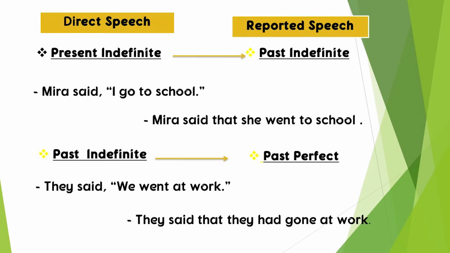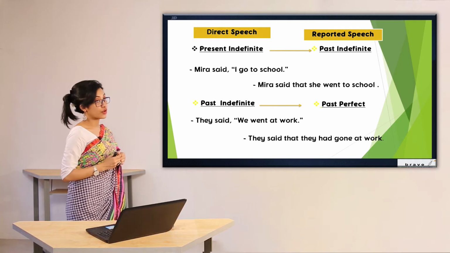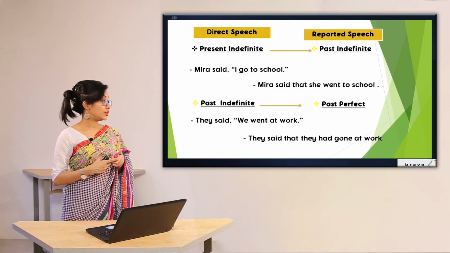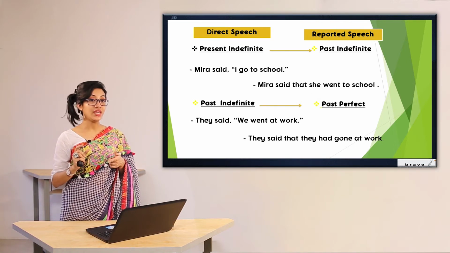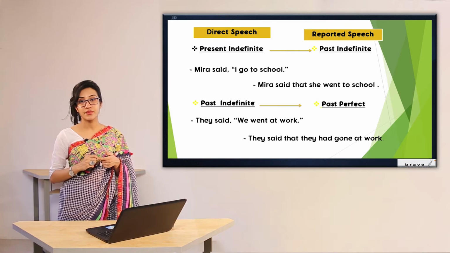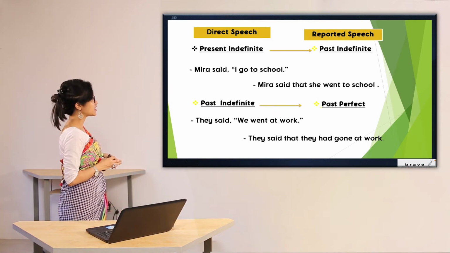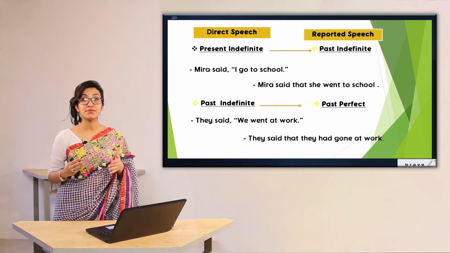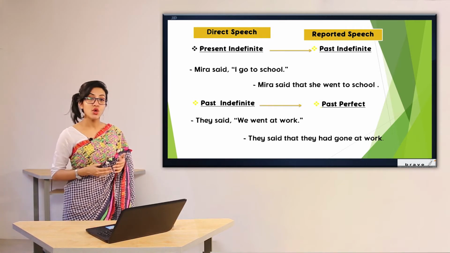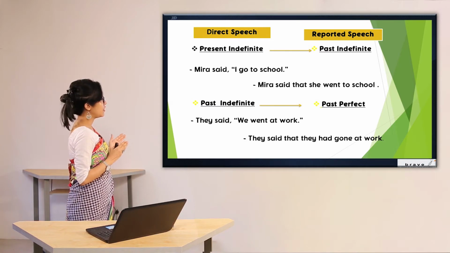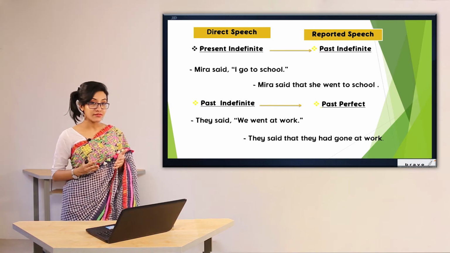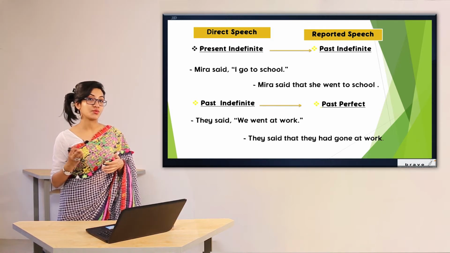Now look at the second one. In case of past indefinite, what are we going to do? If you have past indefinite tense, change it into past perfect. For example, they said, we went to work. So, we went is in past simple, and in indirect speech, it has been changed into they had gone. That means it's been changed into past perfect. So, in direct speech, if you have past indefinite tense within the inverted comma, you are going to change it into past perfect.